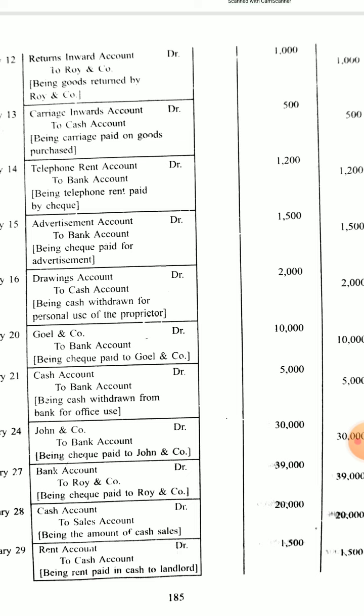drawing account will be used, and whatever is decreasing, according to the real account rule, we know anything taken out from the business by the proprietor must be a property of the business, so cash account will be credited here. And some may understand initially that when the proprietor is taking the money, cash is coming for him, so cash must be debited, but no.